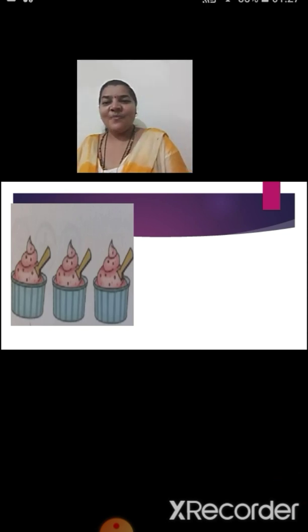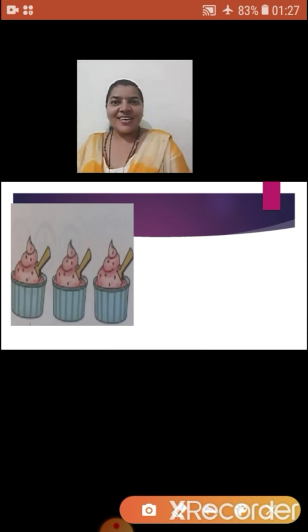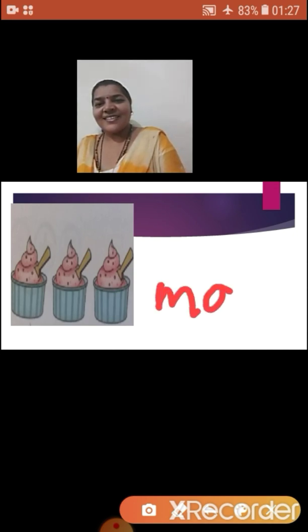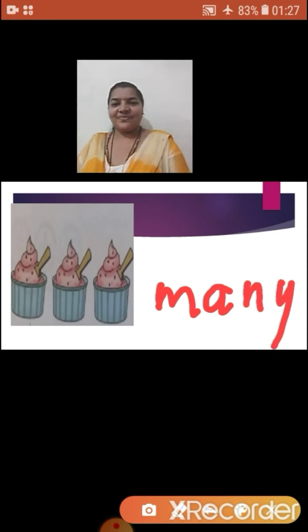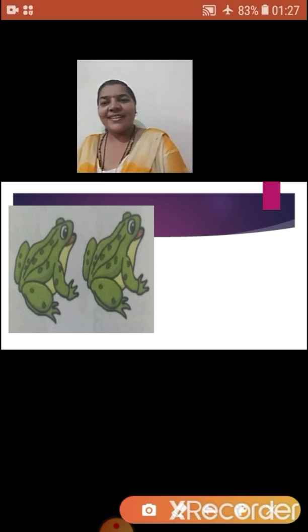And now you have to write one or many. So children, the answer is many. We can see here many ice cream cups. See the next picture. Here we can see more than one means many frogs. So here we will write many.